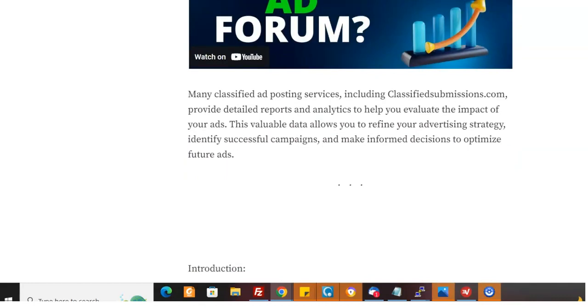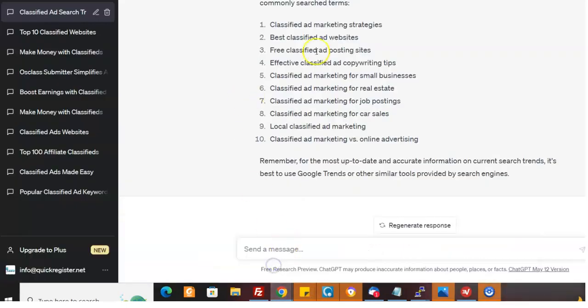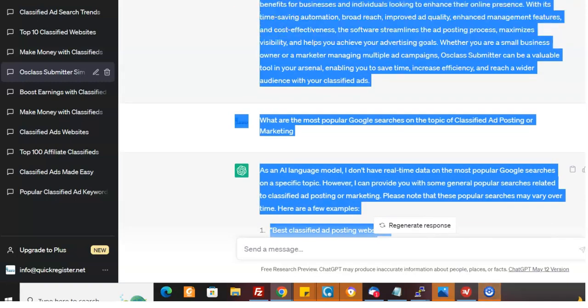So if you were doing classifiedspecialist.com and coolmarketingsoftware.com, you can even say you want to talk about OSClass Submitter. I did an article about OSClass Submitter. Bam. He came up with a whole article about software I made. It's unbelievable. Put that in there. Go to videos about the OSClass Submitter. All that's on my YouTube channel.